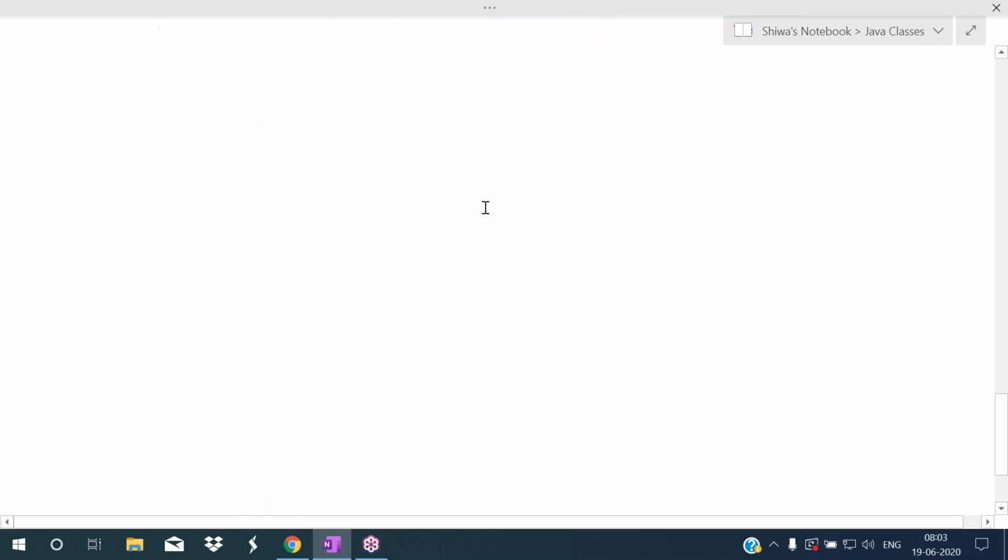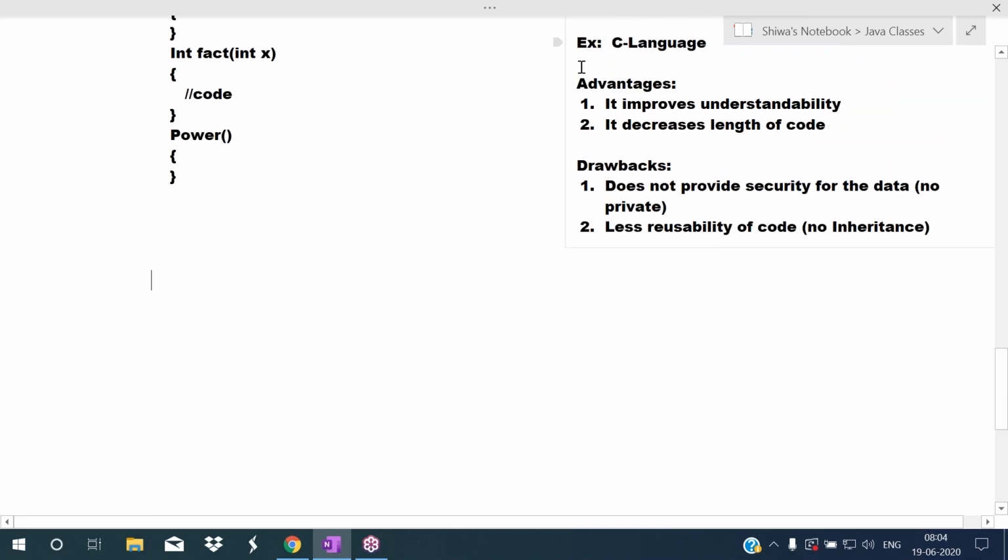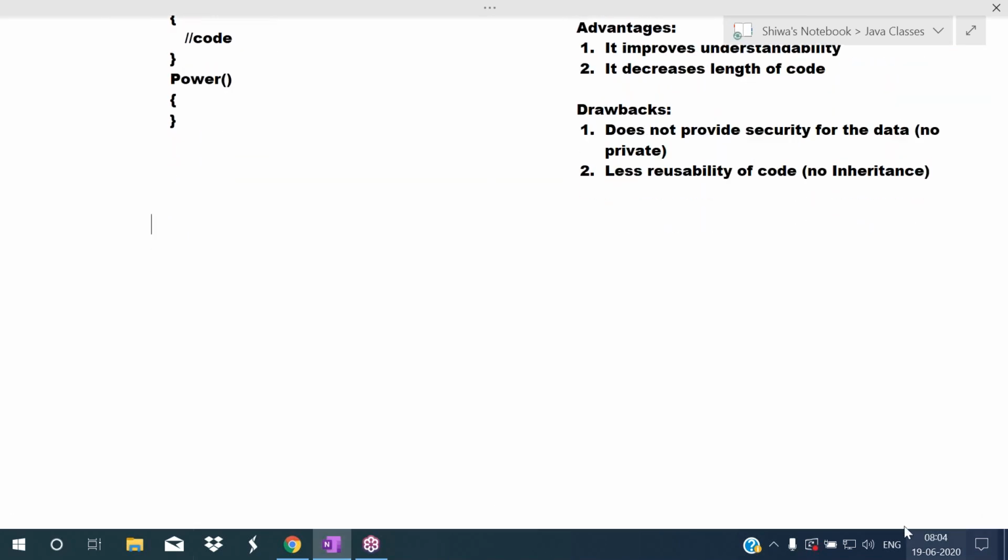To avoid the drawbacks of the procedure oriented approach, they introduced another approach. That approach is called the object oriented approach. Object oriented. See here.